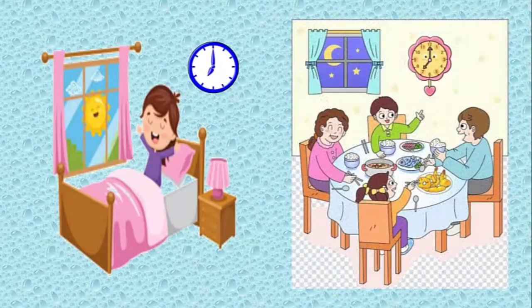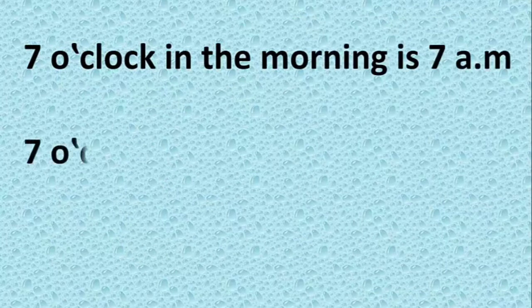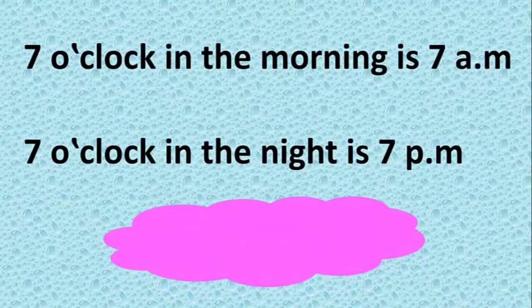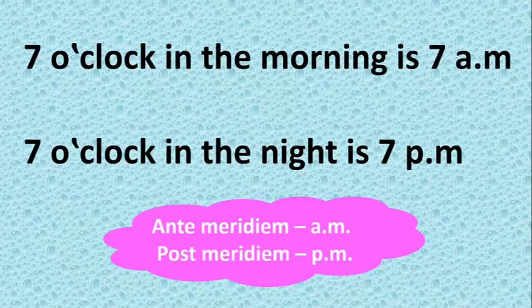In the two pictures, the clock shows 7 o'clock. 7 o'clock in the morning is 7 a.m. 7 o'clock in the night is 7 p.m. The abbreviation of a.m. is ante-meridiem and p.m. is post-meridiem.